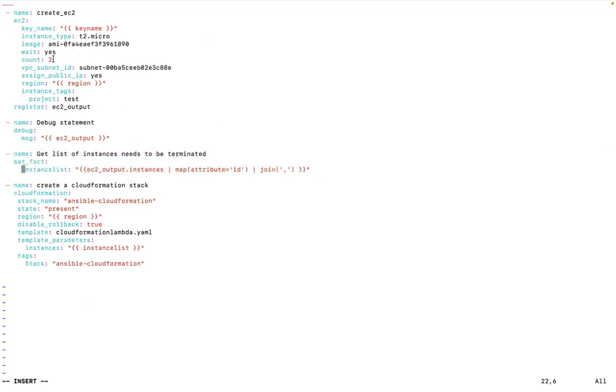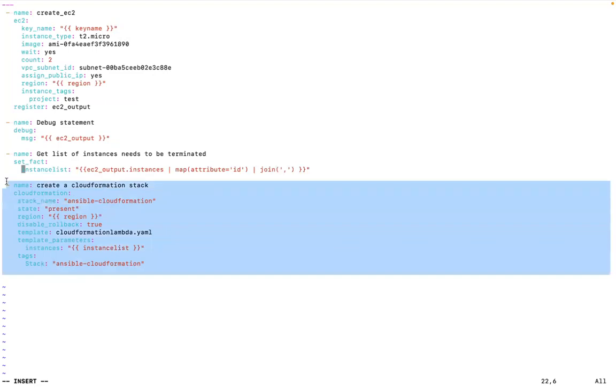So over here, I am creating 2 instances. The count is 2. So if I run this function, there will be 2 EC2 instances running. And then I have separated them by a comma. So you will be passing those comma separated instance IDs to the CloudFormation stack. Yes. And this task is to run my CloudFormation stack, which I've just shown. Okay, sounds good.